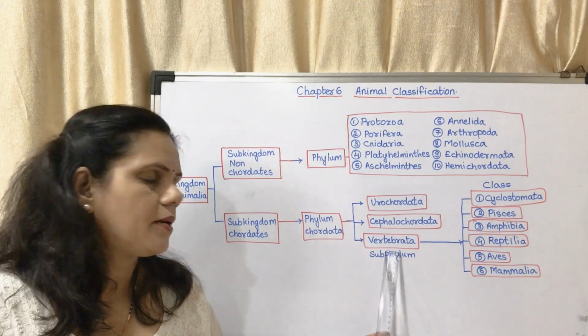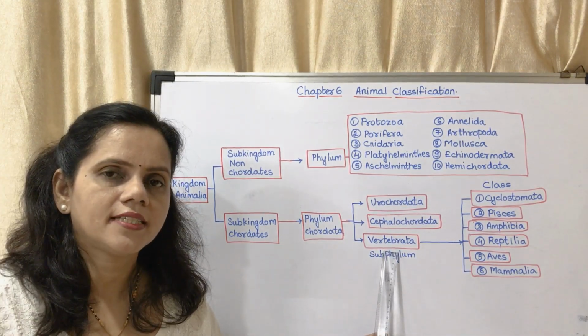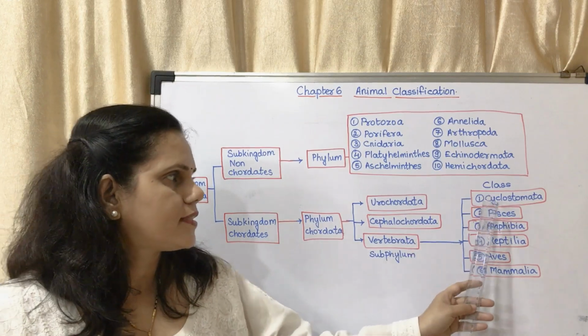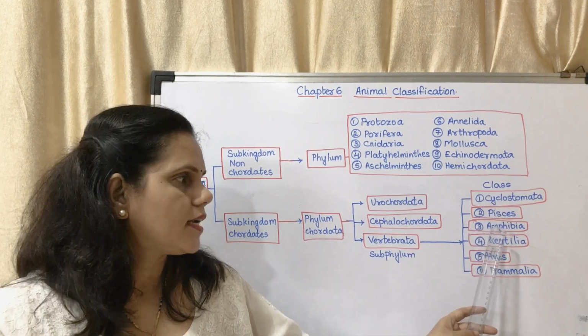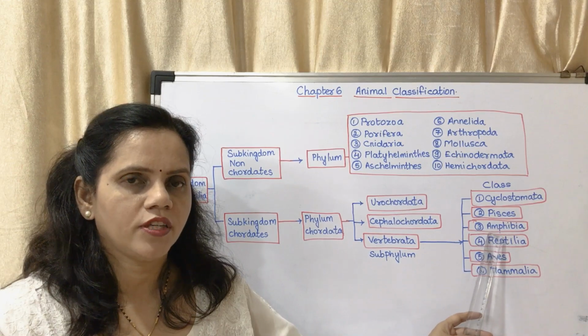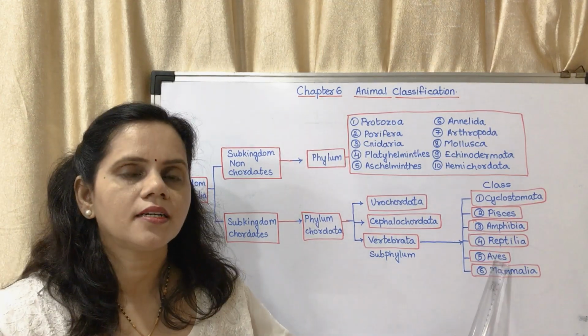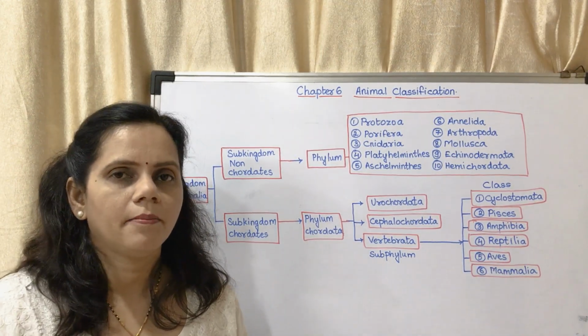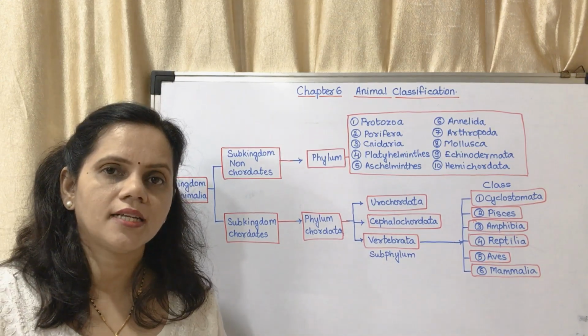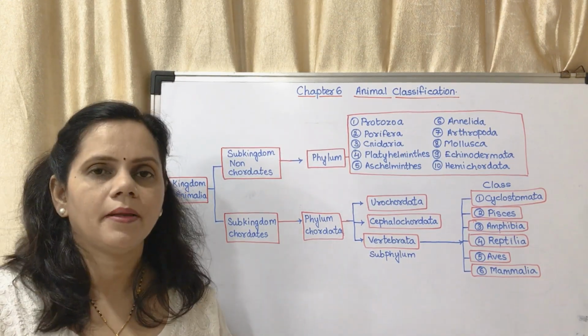The subphylum Vertebrata consists of 6 different classes: class Cyclostomata, class Pisces, class Amphibia, class Reptilia, class Aves and class Mammalia. We belong to class Mammalia.